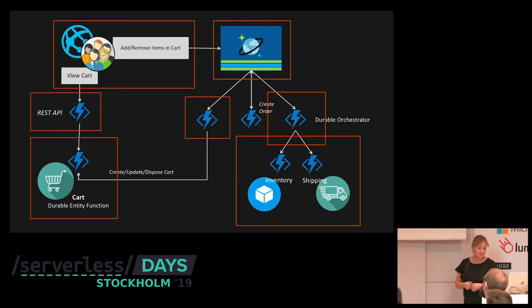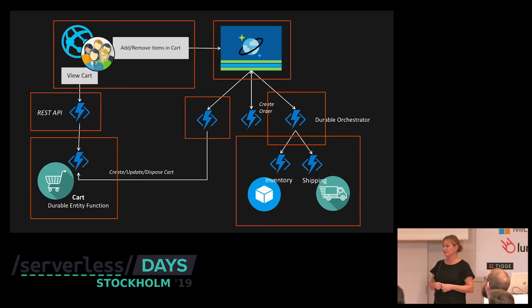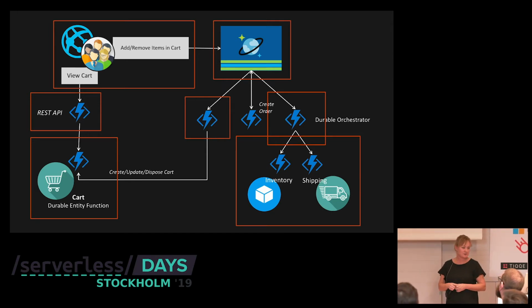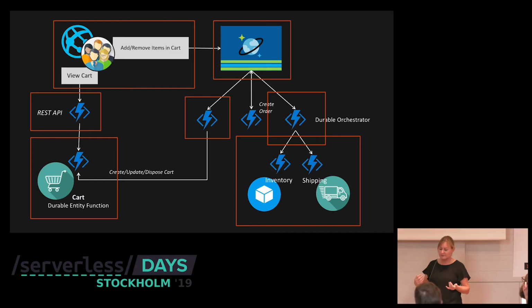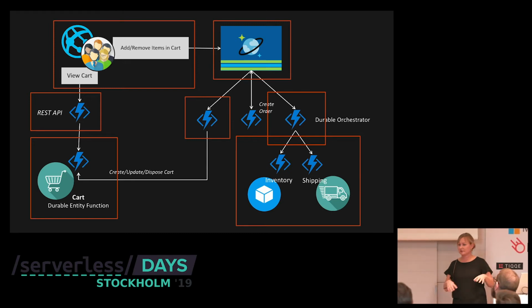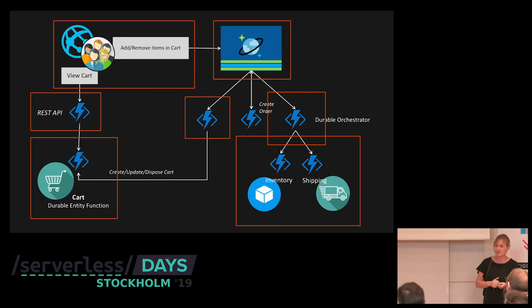So we also manage a long-running business process with a durable orchestrator. A durable orchestrator's main use case is to simplify the stateful long-running workloads for us. When a user does a purchase, you typically create an order and you kick off a lot of different processes in your system. In my demo, I'm calling inventory and shipping. I have the code in GitHub. I will give you the link afterwards, so you can have a look.